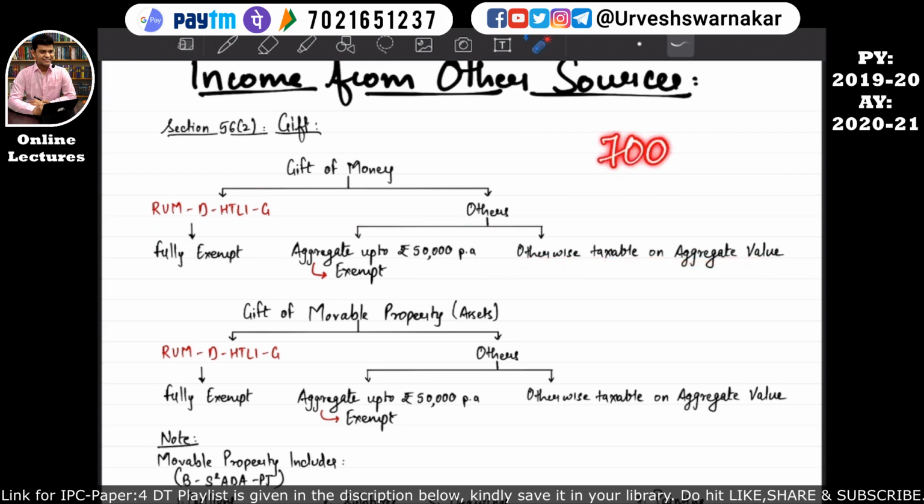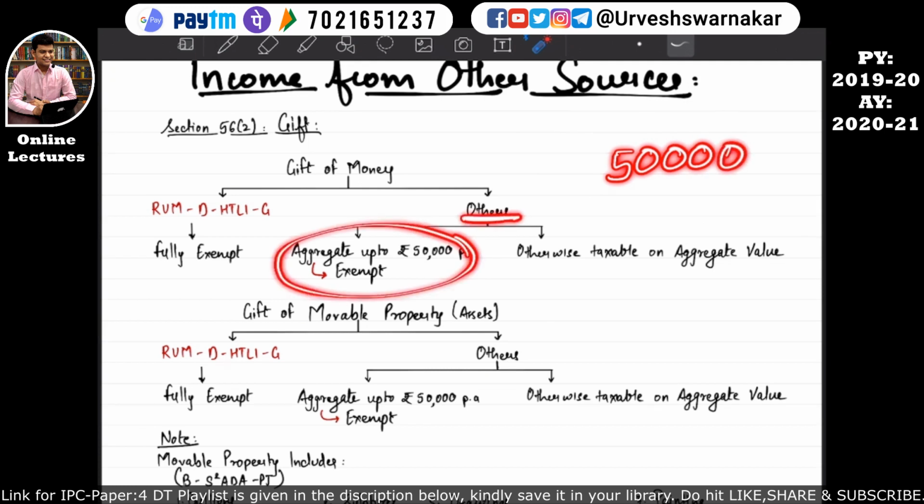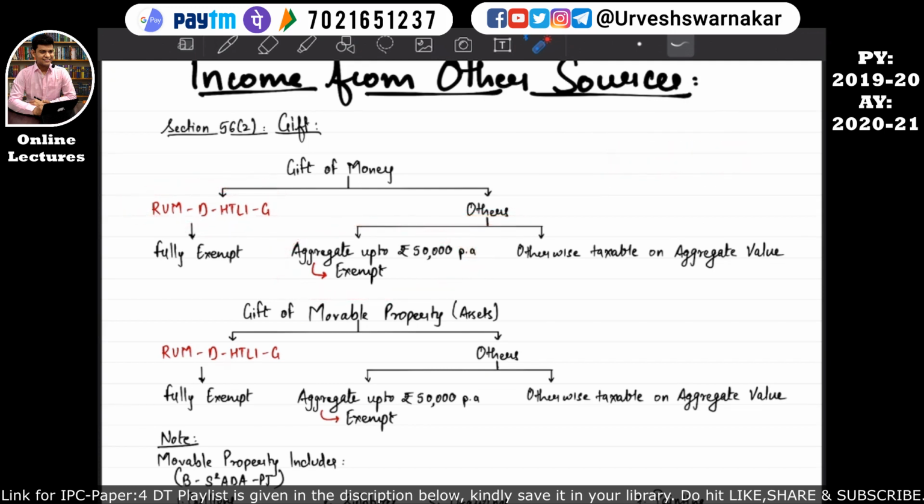That means the 70,000 of gift received by the assessee will be fully taxable under income from other sources. But if the assessee had received only 40,000 or say 50,000, then whatever amount the assessee has received up to 50,000 would be fully exempt if it is received from any people other than these. I hope this is quite clear to you all.